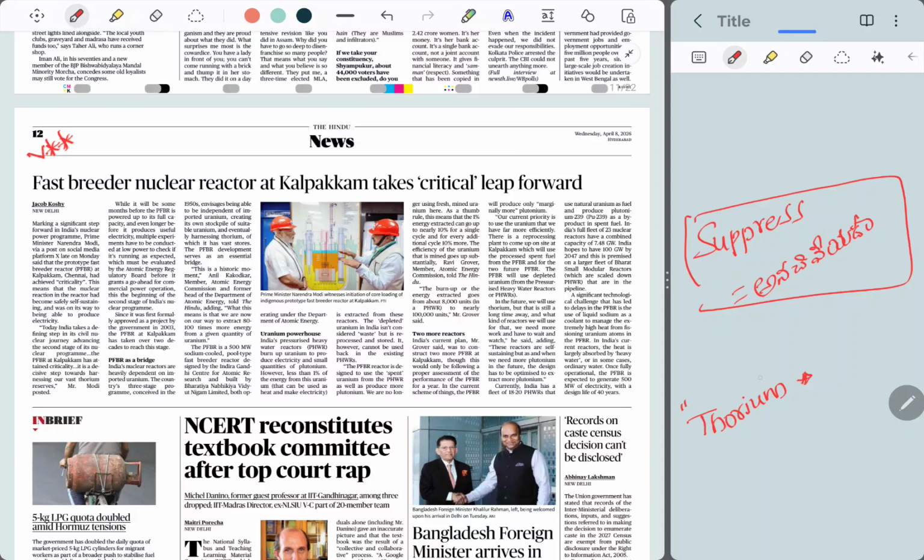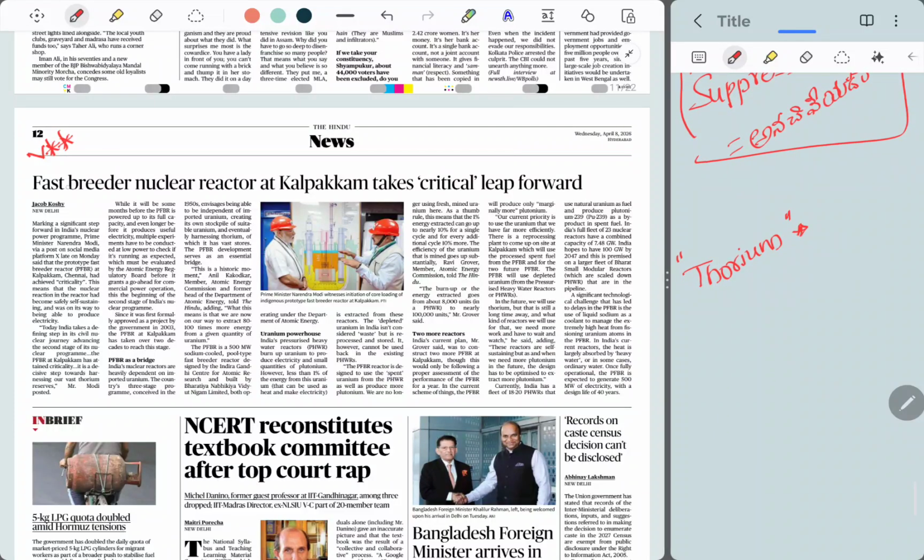So thorium is an element which we can use, which is abundantly present in eastern coast states like Tamil Nadu, Andhra Pradesh, Odisha, and somewhat in Jharkhand plains as well, and somewhat in Kerala as well. If you can harness the thorium present in the eastern coast of India, India can become an energy independent nation. But as this is nuclear energy, it will take decades and decades to build the nuclear reactors and everything. That's a different story.